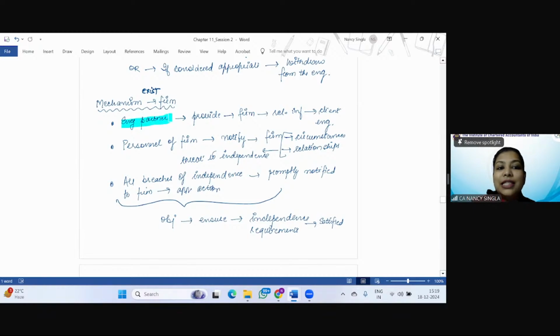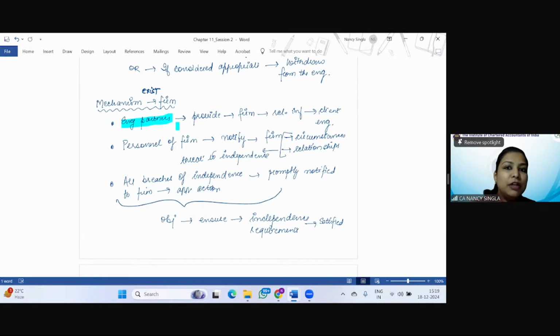partner? So let's say ABC and Associates is the firm of chartered accountants, and A is the engagement partner with respect to the audit assignment of X Limited. A and his team are conducting the audit. So A is the engagement partner. He should provide the firm with the relevant information with respect to his client engagement, right? And the personnel of the firm.